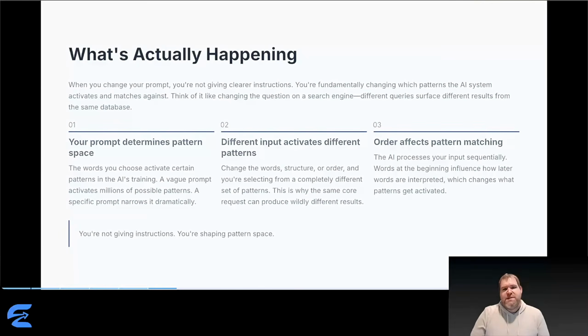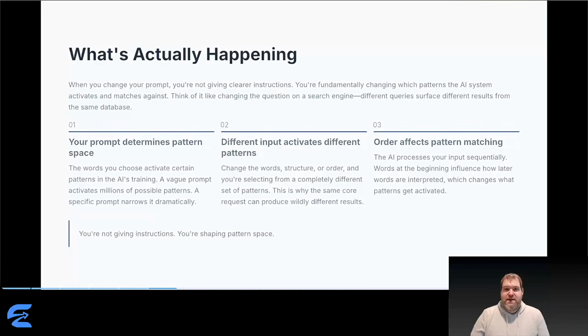When you change your prompt, here's what's really happening. You're not giving clear instructions. Instructions imply something that understands and follows directions. That's not what's happening. Think of it more like changing your search query. If you search for restaurant, you get millions of results. If you search for authentic Thai restaurant downtown Milwaukee under $30, you get a much narrower, more relevant search.